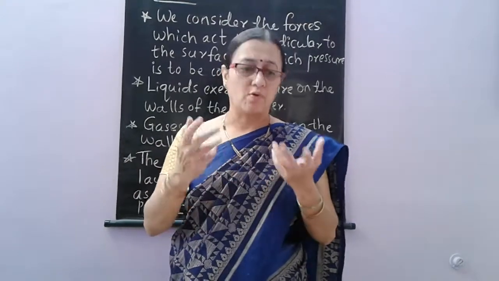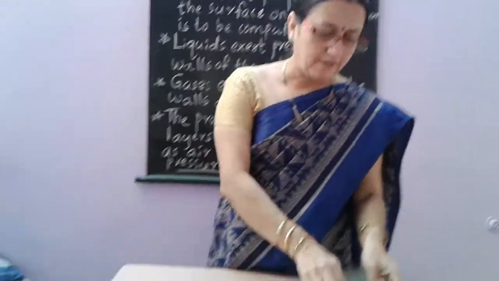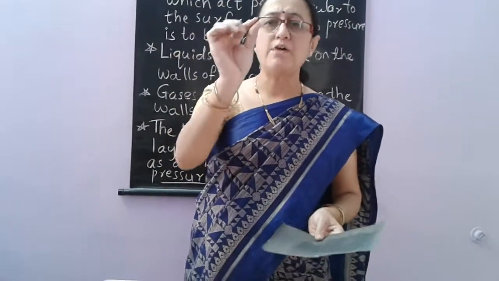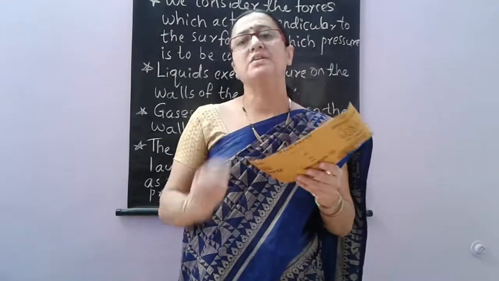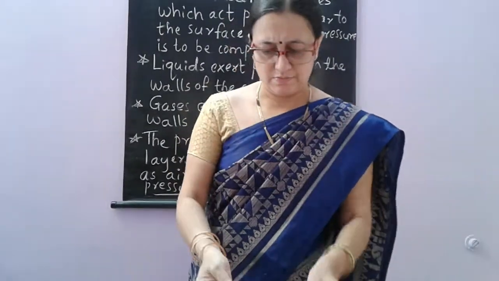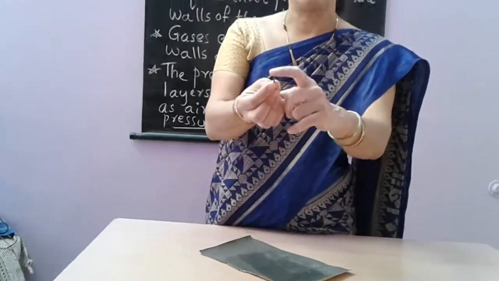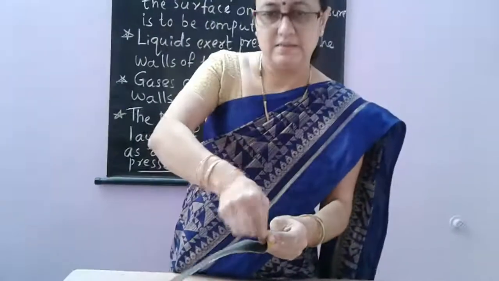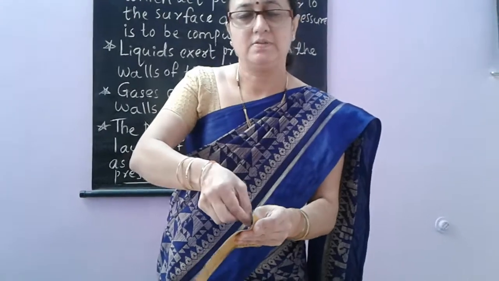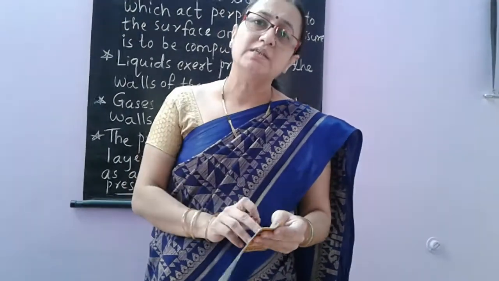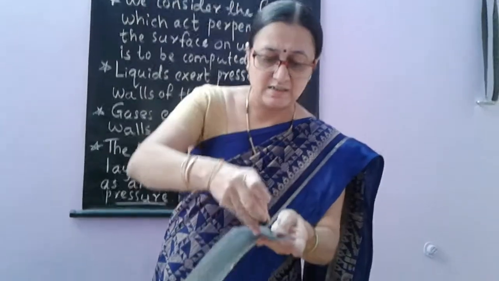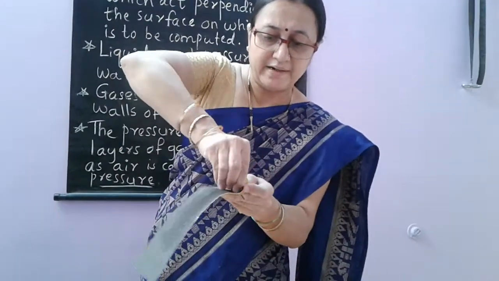How is it so, or what do you mean by this? Now here I have taken a sandpaper and a nail. I want to insert the nail or make a hole on this sandpaper. I will try with this larger, bigger area. Can I do it? Not possible. How can we do this? We have to use the pointed edge, a smaller area here. So when I prick it, I can easily make the hole.